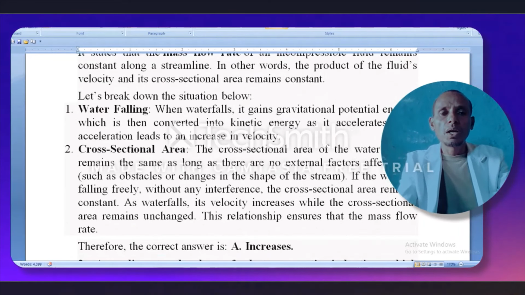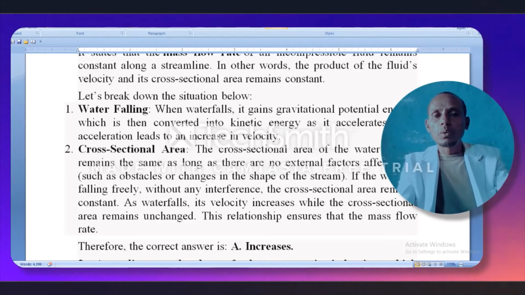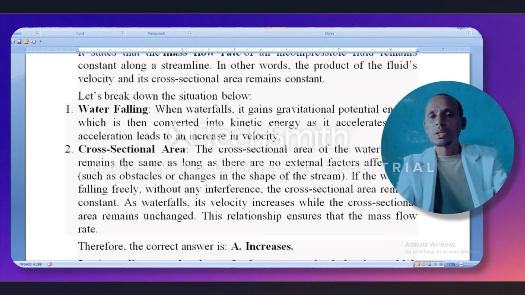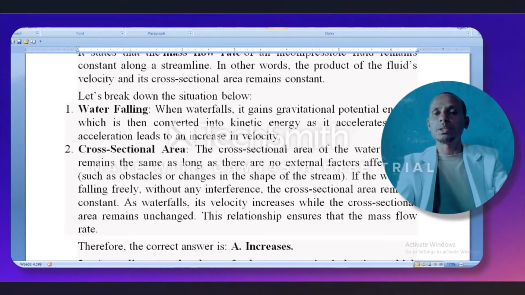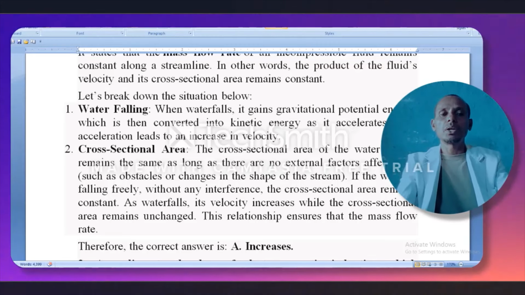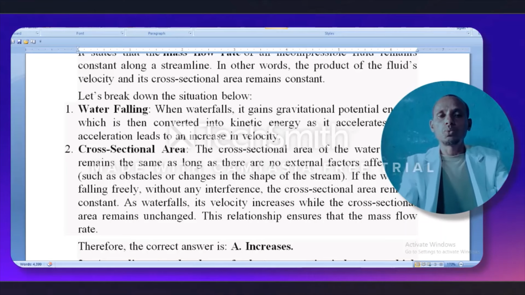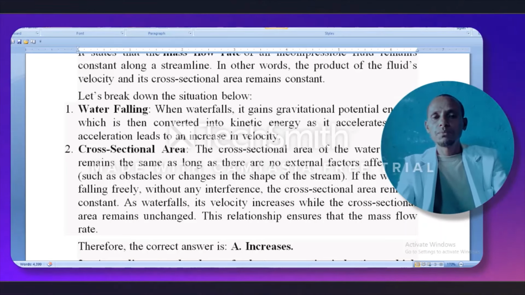First, water falls. When water falls, it gains gravitational potential energy, which is then converted into kinetic energy as it is accelerated. This acceleration leads to an increase in velocity. Second, cross-sectional area.